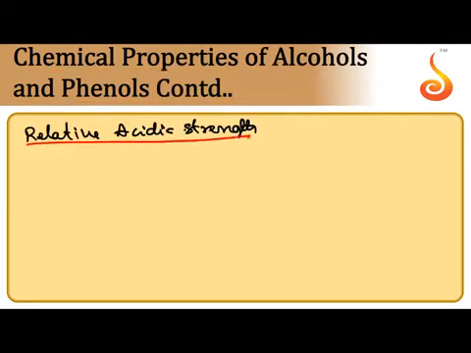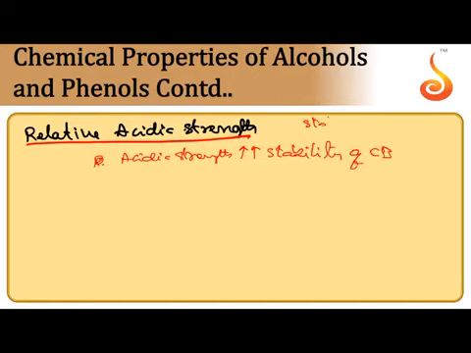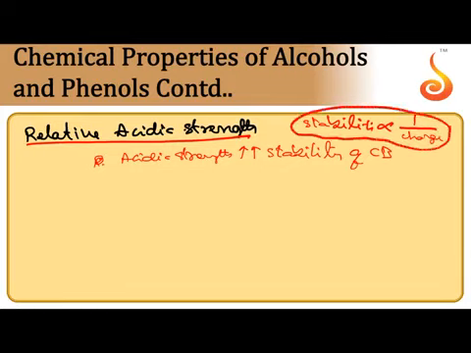So for relative acidic strength, when two alcohols are given, how to find out which is the stronger acid? Many methods are there. I can give a few methods. Relative acidic strength increases with stability of the conjugate base. Generally, the stability of any base or any ion is inversely proportional to the magnitude of its charge. That is a universal factor. So acidic strength is directly proportional to the stability of the conjugate base.